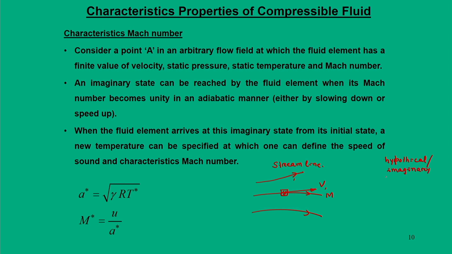So, we define a state, hypothetical or imaginary state, in which we will say that fluid is brought to a Mach number m which is equal to 1. So, in a given flow field, which is arbitrary in nature, it has a velocity v or u and the Mach number m, obviously it has associated temperature also. In this case when you are bringing it to 1, the thermodynamic definition that we give is that the process has to be adiabatic.